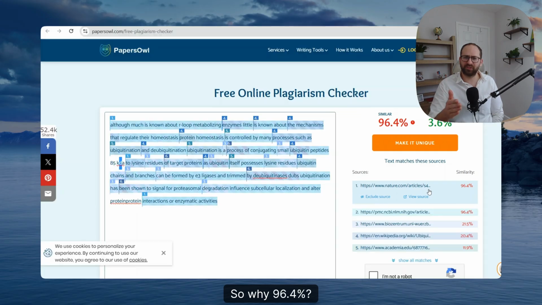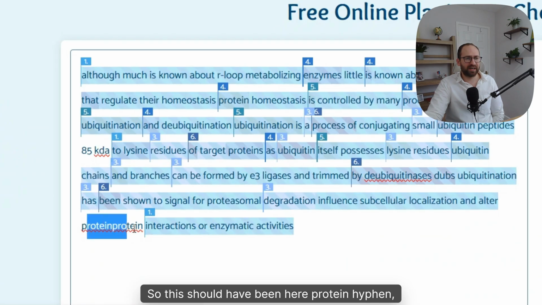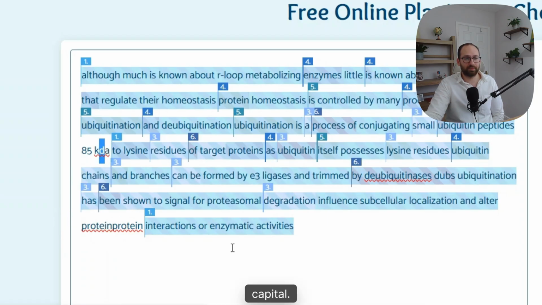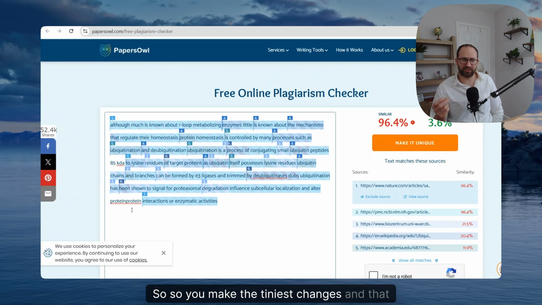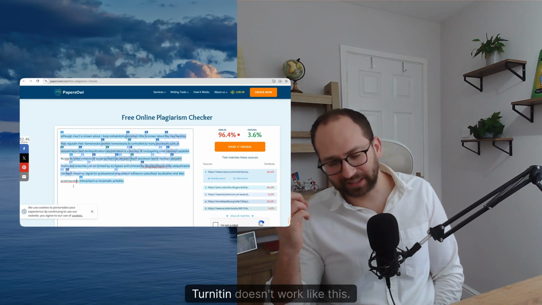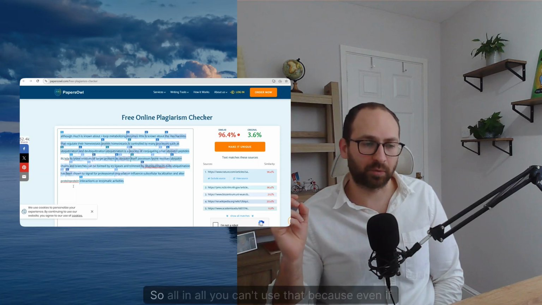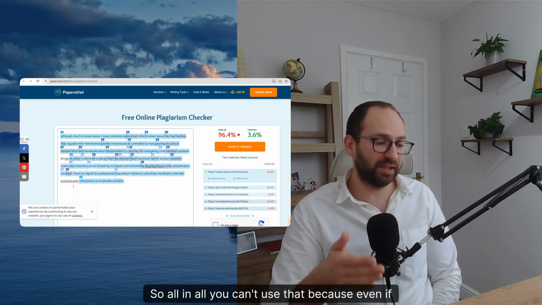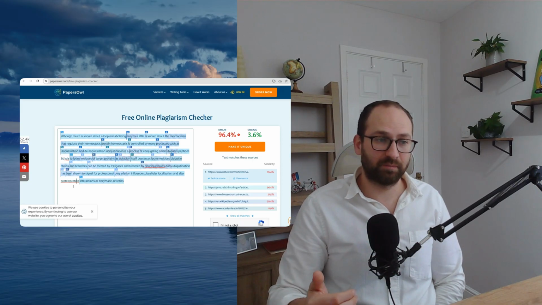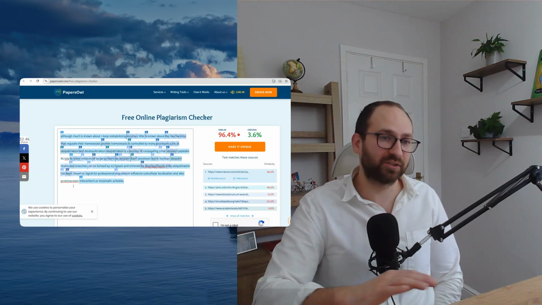So why 96.4%? That is because I made some minor tweaks. This should have been protein-protein interactions, and in kilodaltons, the D should have been capital. You make the tiniest changes, and that confuses PaperOwl and makes it think the text is original. Trust me, Turnitin doesn't work like this. Turnitin will just flag everything as 100% plagiarized. So all in all, you can't use that, because even if you unconsciously copy text with minor tweaks, PaperOwl will tell you there's no problem, while Turnitin will tell you there is a problem.